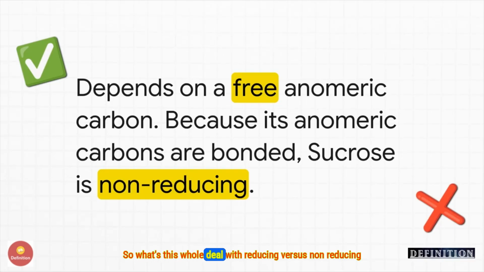So what's this whole deal with reducing versus non-reducing sugars? Well, it all comes down to whether there's a free anomeric carbon that can pop open its ring structure. In maltose and lactose, one end of the molecule is free to do that. But take a look at sucrose. The anomeric carbons of both sugars are locked up in that glycosidic bond. There's no free end. That's why sucrose is the classic example of a non-reducing sugar.